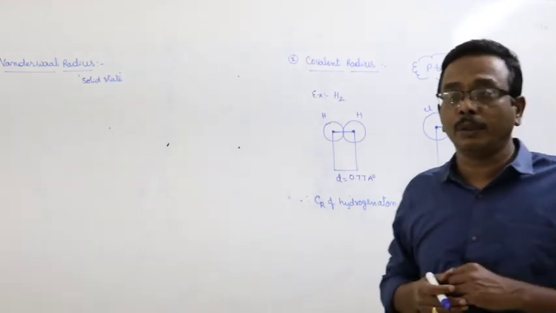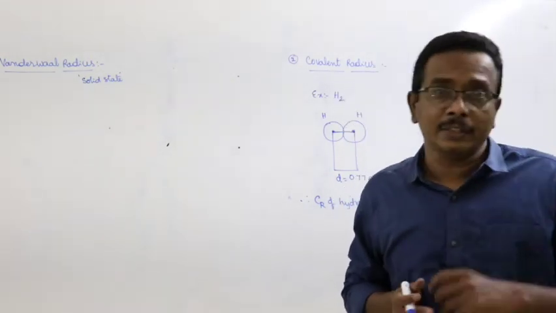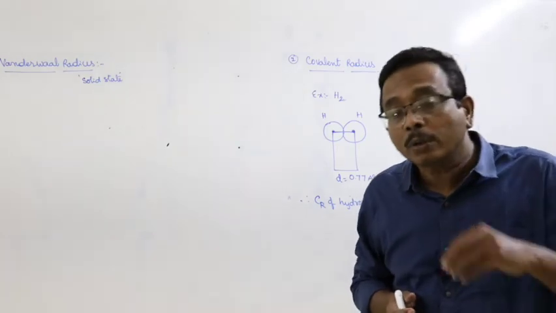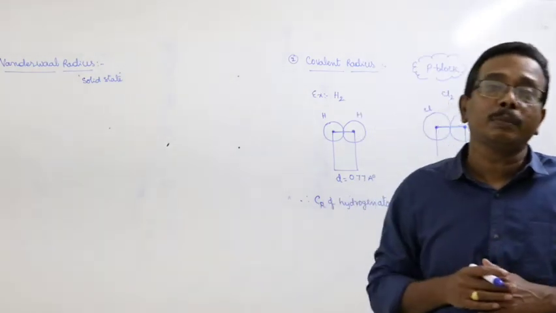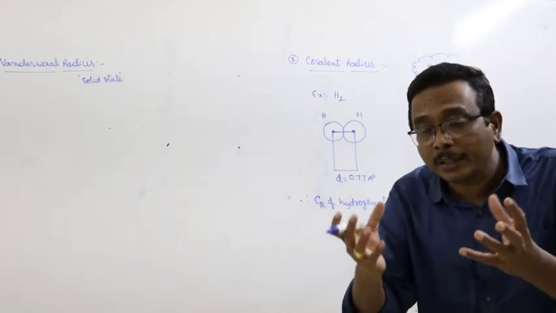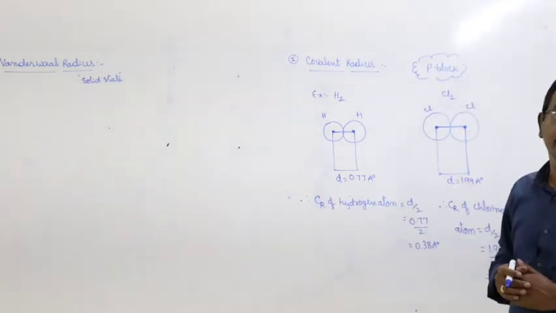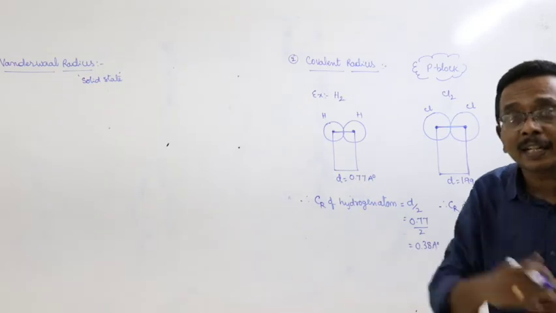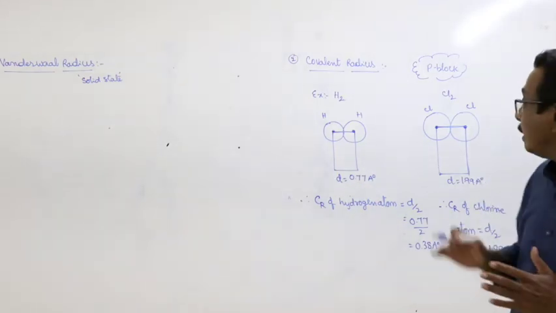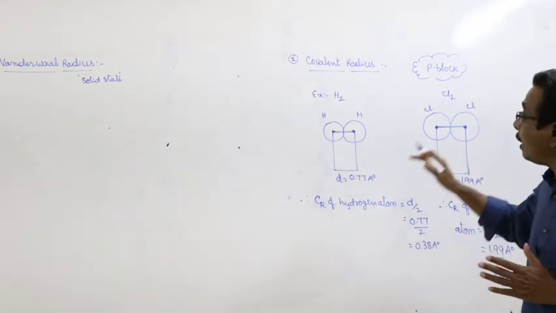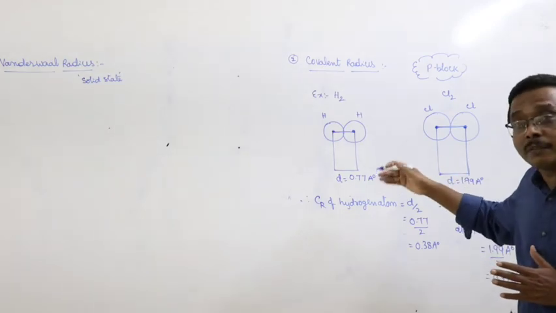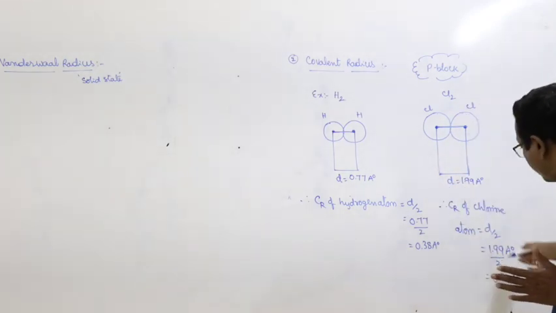Take for example, let us consider chlorine gas. Here in chlorine gas, chlorine molecules are present. In chlorine molecules, the atoms are bonded with each other through covalent bonds, and that exists in the gaseous state. In such cases, covalent radius, that means atomic radius of chlorine, you should mention this one only.